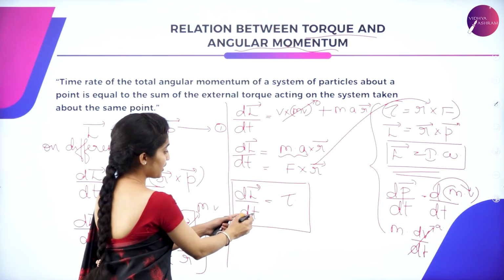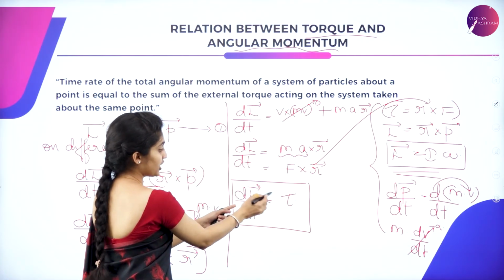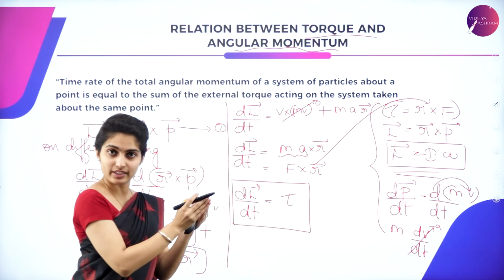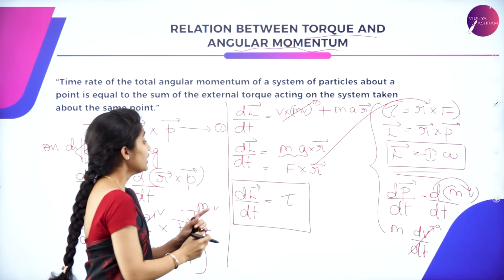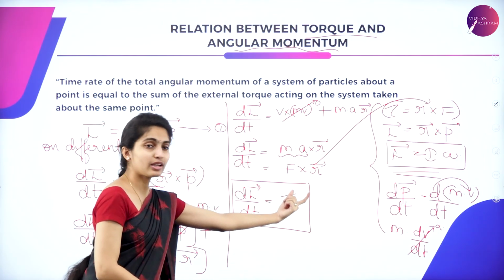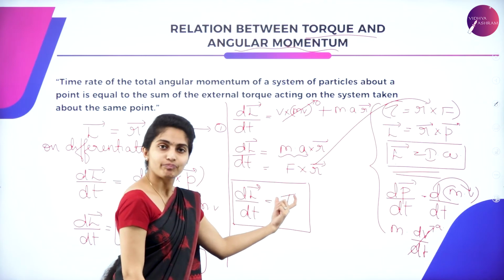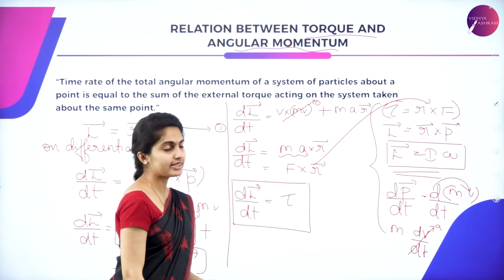So the time rate of change of angular momentum is equal to the sum of, since you're talking about a system of particles, not only a single particle, you're summing up all the torque of each particle. The sum of the external torque which is applied.